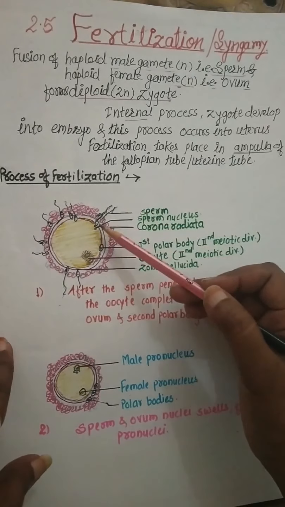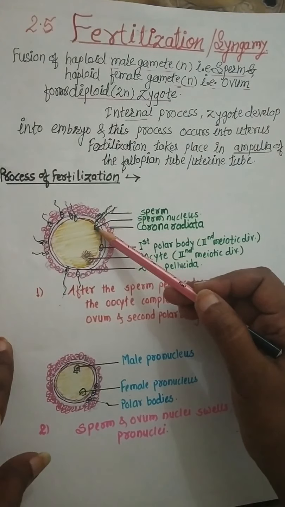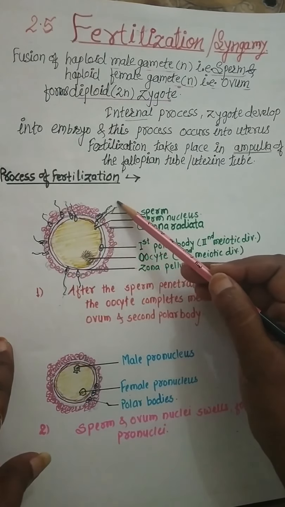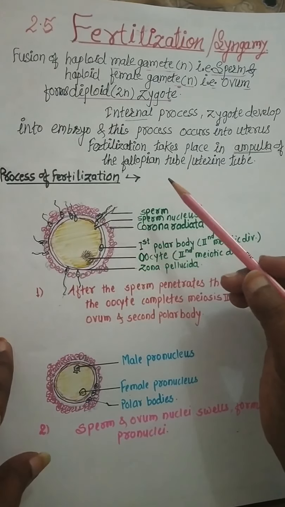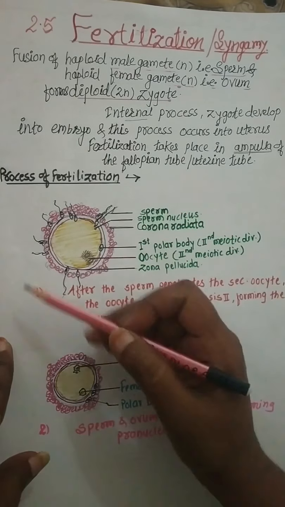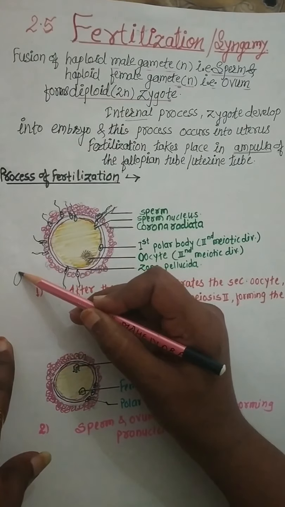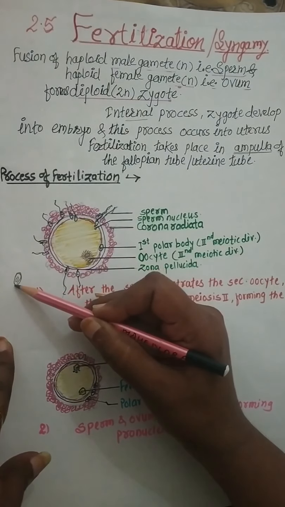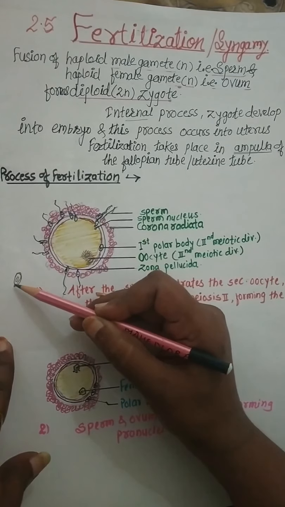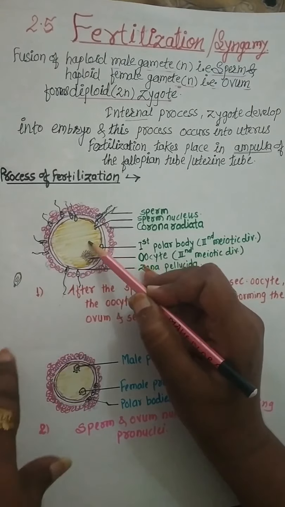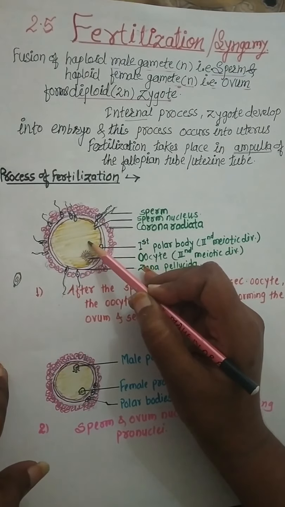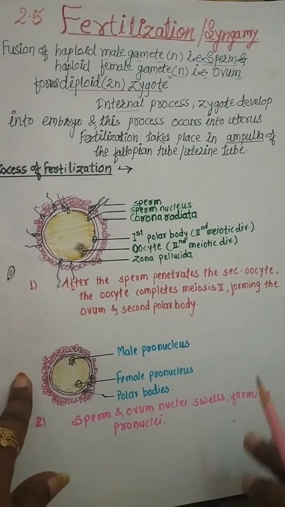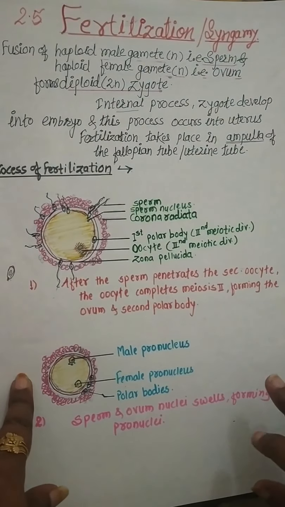Then it enters, but when the sperm enters the oocyte, the part outside is destroyed. Only the head region with the nucleus and the centriole enters into the oocyte. That means the entry of the sperm into the egg membrane takes place.